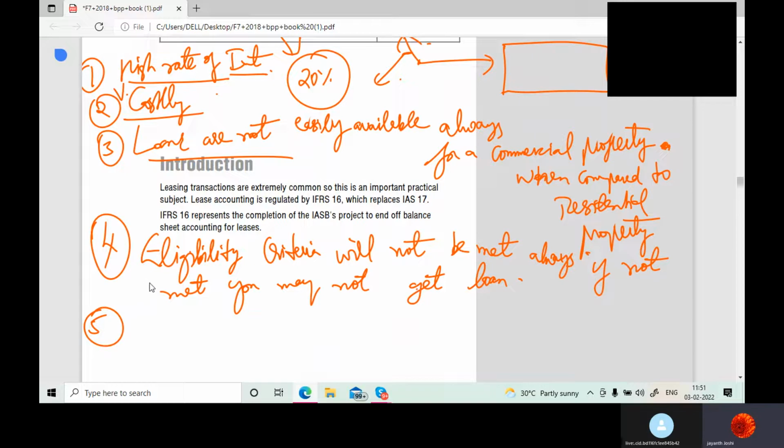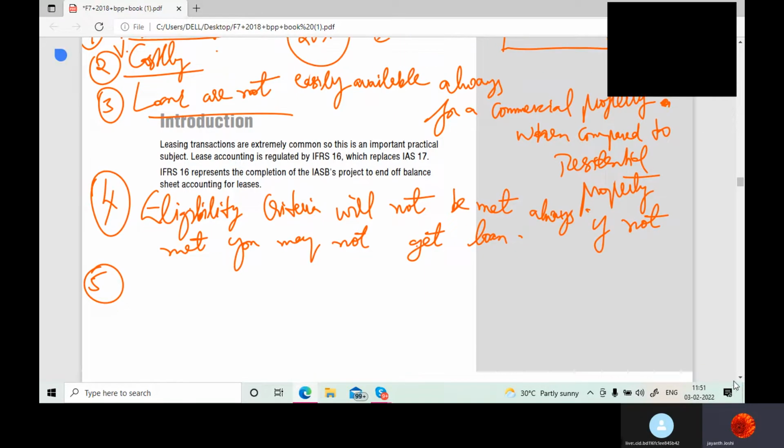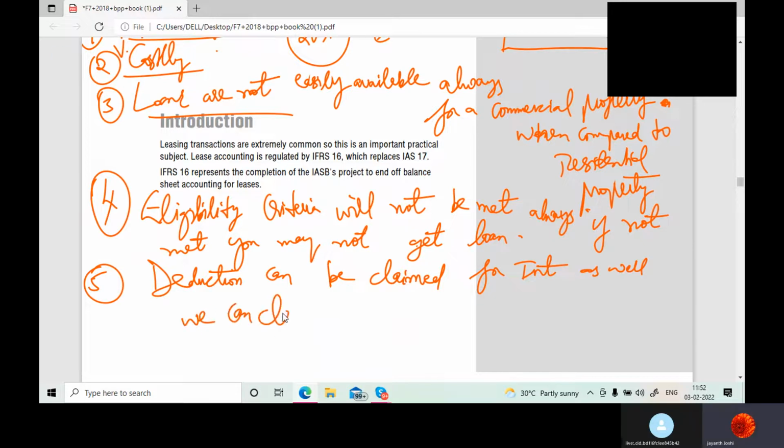And deduction can be claimed for interest as well. We can claim for lease expense.